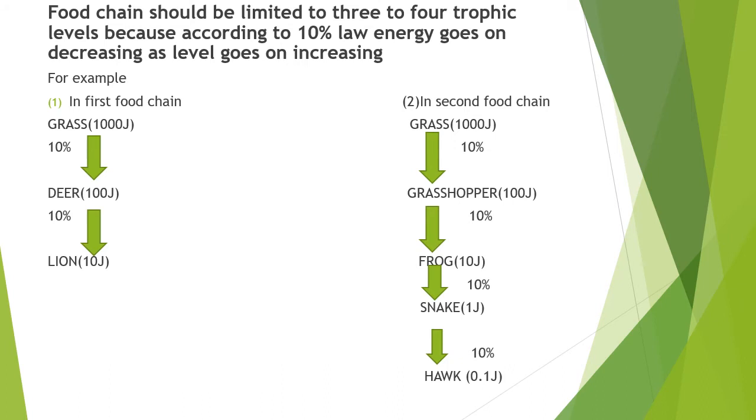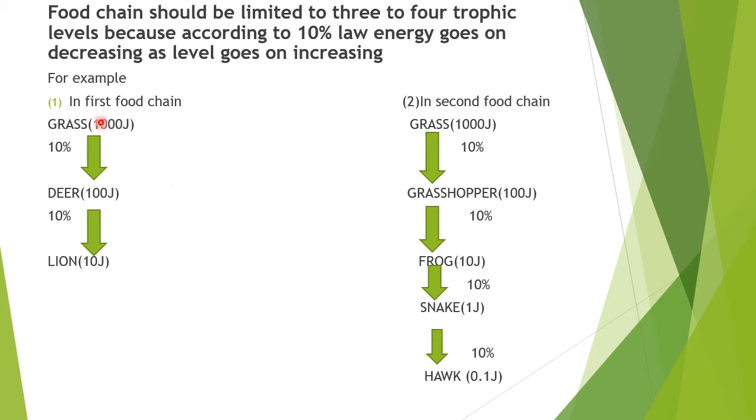Next, the food chain should be limited to 3 to 4 trophic levels. Why? Because according to the 10% law, energy goes on decreasing as the level goes on increasing. The question may come, why should the food chain be limited to 3 to 4 trophic levels? Because according to the 10% law, energy goes on decreasing as the level goes on increasing. So we are going to make it clear again with the help of an example.